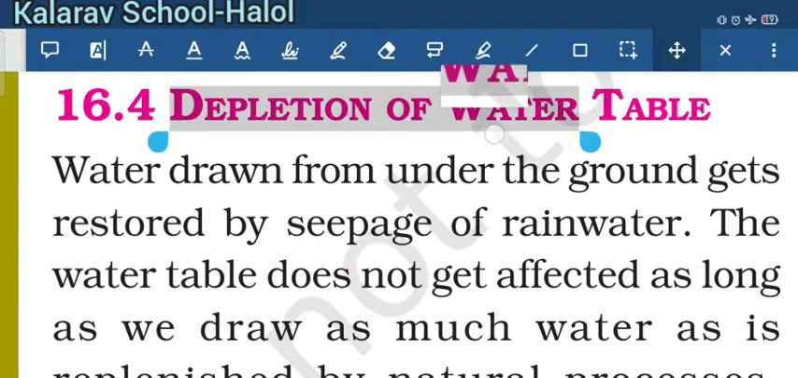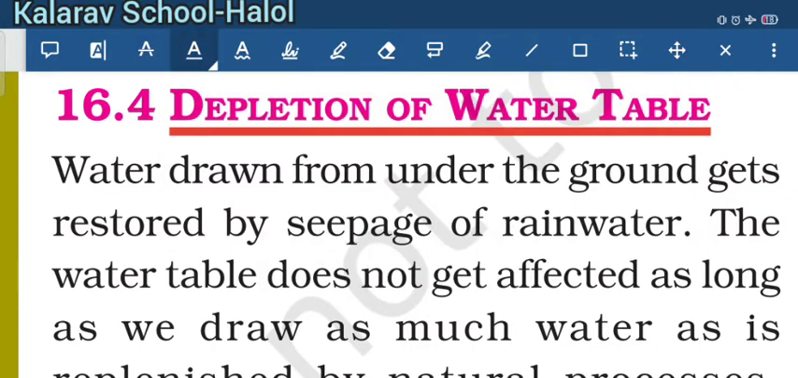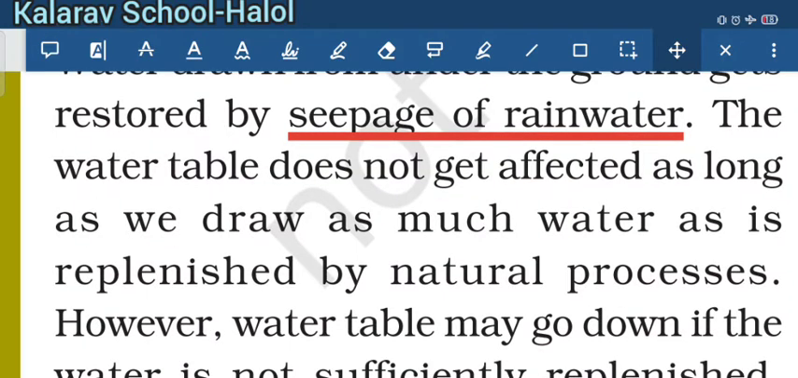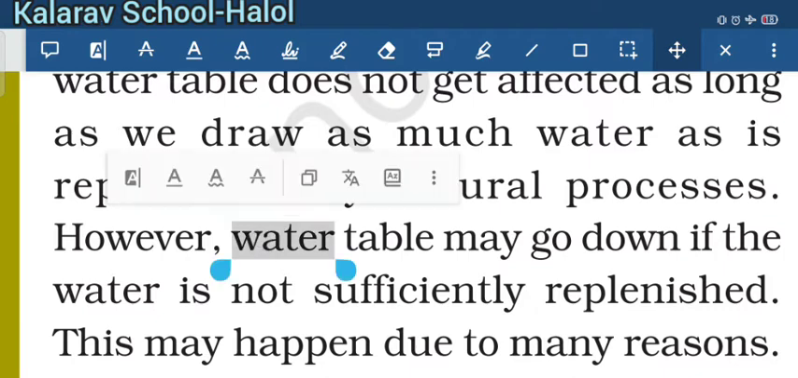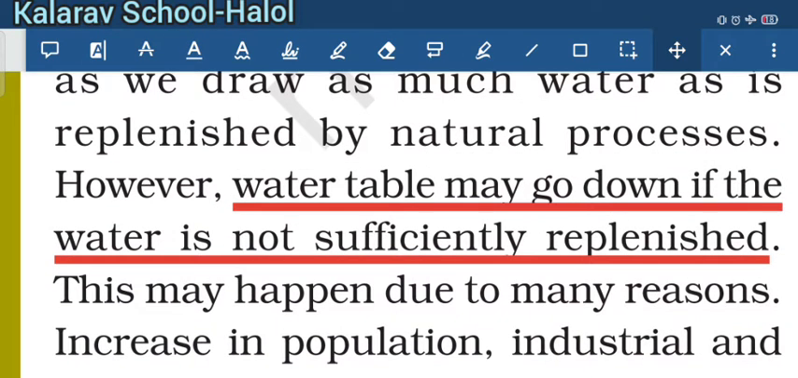So what does it mean? Depletion of water table means it is continuously decreasing. As we draw water from under the ground, it is restored by seepage of rainwater. When the rain occurs, the water of rain seeps into the ground. So the water table does not get affected, but due to the processes done by human beings, the water table goes down if the water is not sufficiently replenished. So the level of water goes on decreasing.